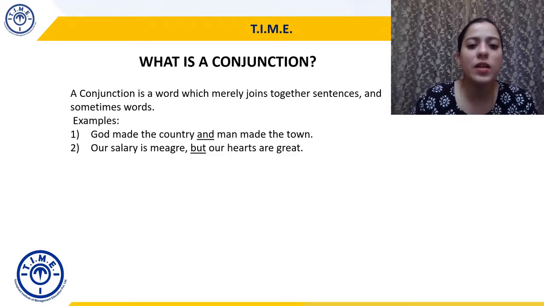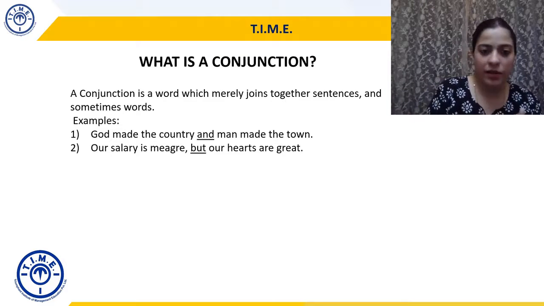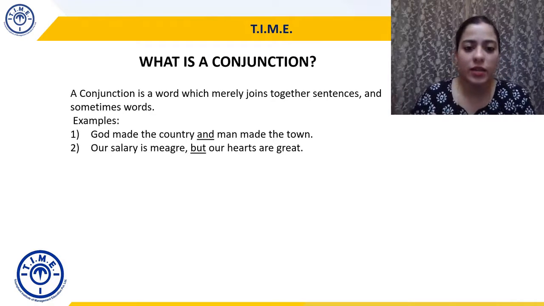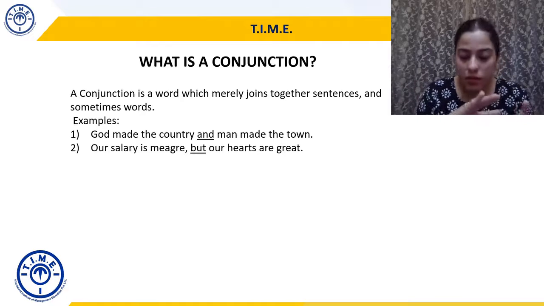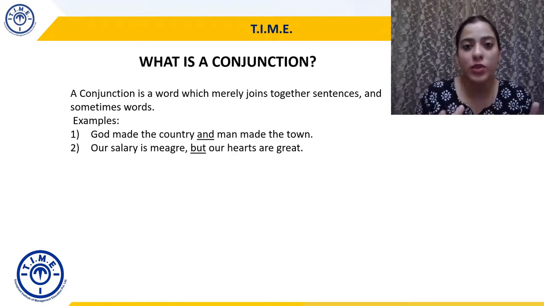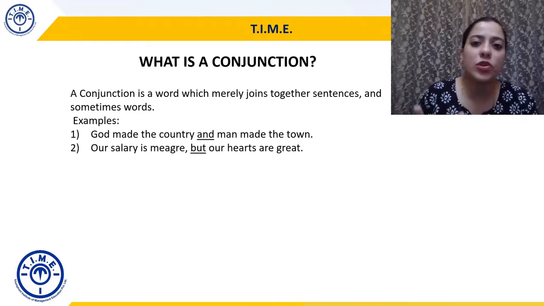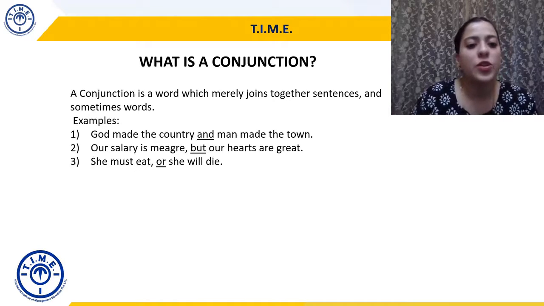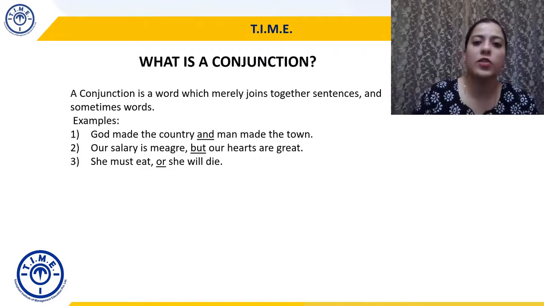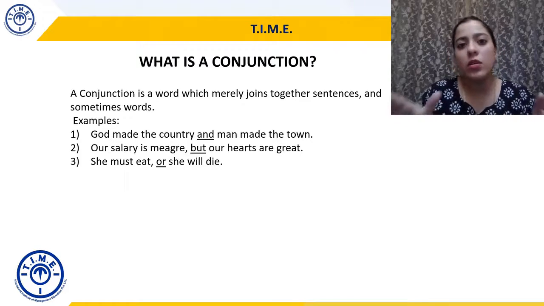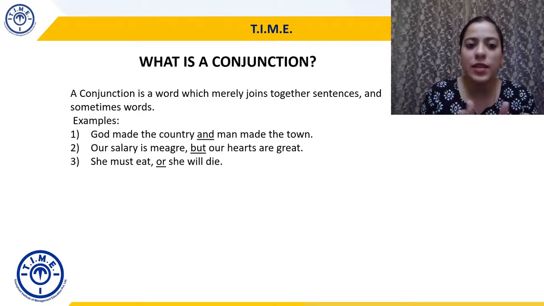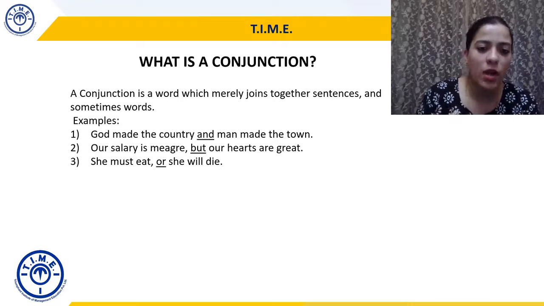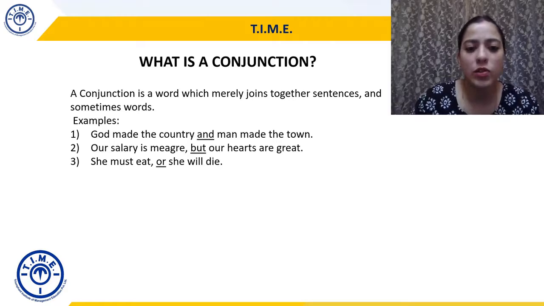Our salary is meager, but our hearts are large. Again, you can possibly divide this sentence into two parts. Our salary is meager, our hearts are great. But you are trying to show the difference or the contradiction or the contrast between these two things, and that's why you're using the conjunction but. She must eat or she will die. Again, she must eat, she will die. But these two are actually conditionals, and that's why they are joined by or. So, or here is also a conjunction.